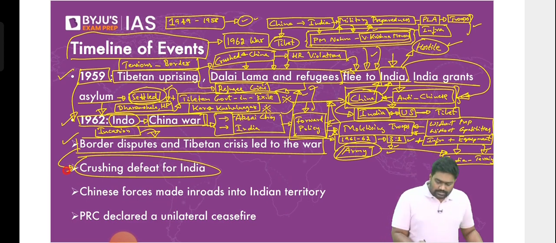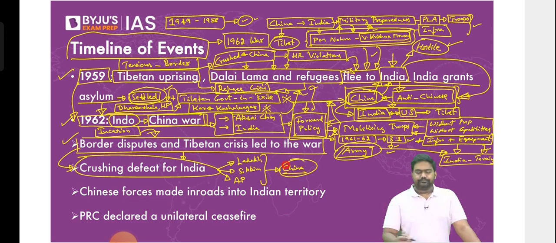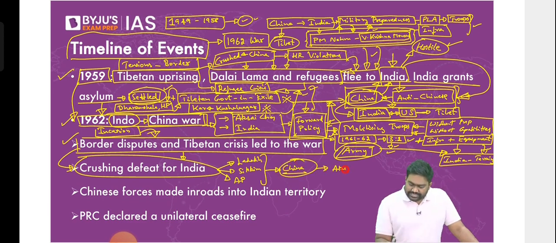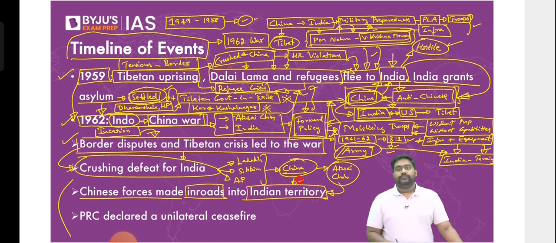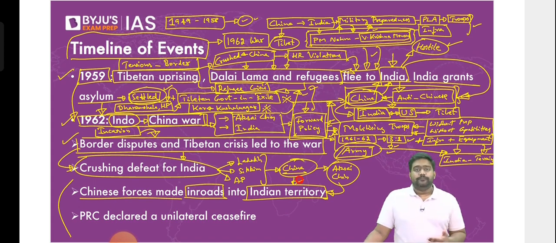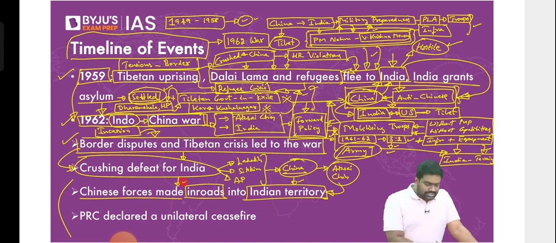This was expected, right? As China launched the war, we lost the war across all sectors. In Ladakh, in Arunachal Pradesh, and of course in Sikkim. Across all sectors, China invaded into Indian territory. China's primary objective was to cement its position in Aksai Chin. It fully captured Aksai Chin and made deep inroads into Indian territory. Indian forces were outnumbered, right? It delivered a crushing defeat on India, and China even held Indian territory for a short period, even in Arunachal Pradesh and other parts. Later, China itself unilaterally called for a ceasefire as it had achieved its objectives.